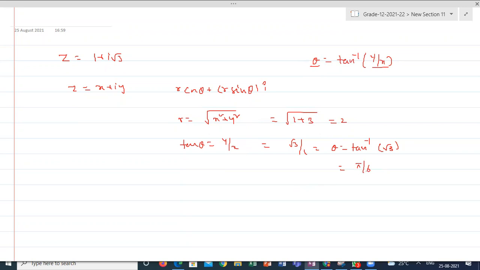Pi by 6 or pi by 3? 60 degrees only. So from here, what is your cos theta? 1 by 2. What is your sin theta? Root 3 by 2.